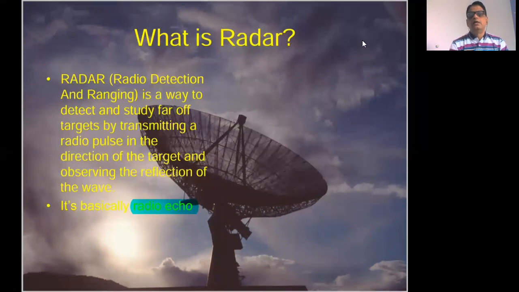So this antenna is basically a radar system. In India, radar systems are widely used in air traffic control. All busy airports such as Mumbai Airport make use of radar systems for controlling the traffic.